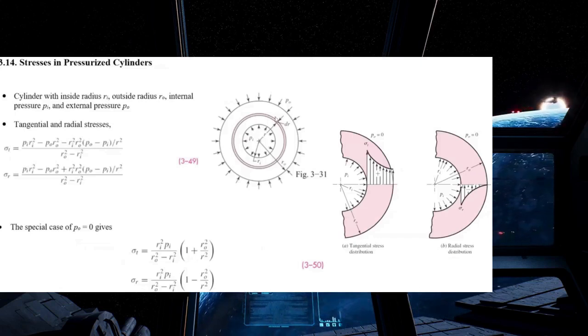Ri represents the inside radius of the cylinder. Ro represents the outside radius of the cylinder. Po is the external pressure. Pi is the internal pressure. And by substituting the values, we can calculate the tangential and radial stresses as follows. If the external pressure Po is equal to 0, they take the following form. And the distribution of the tangential and radial stresses is presented on the right side.